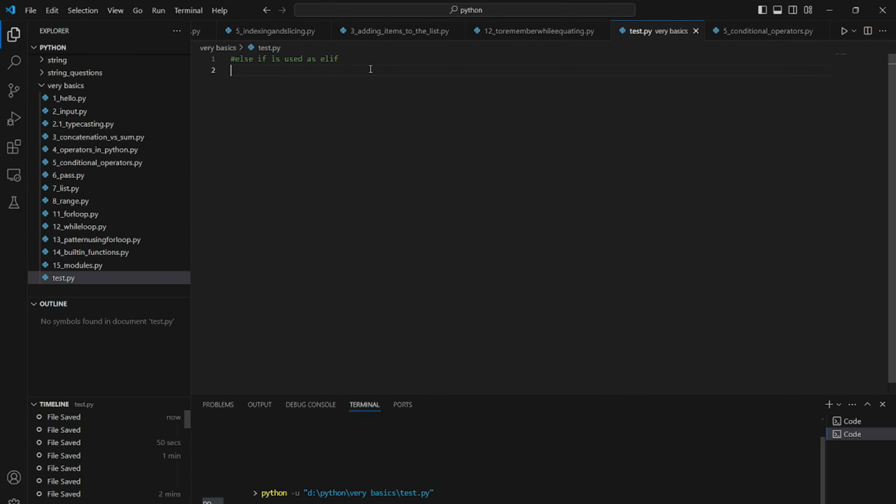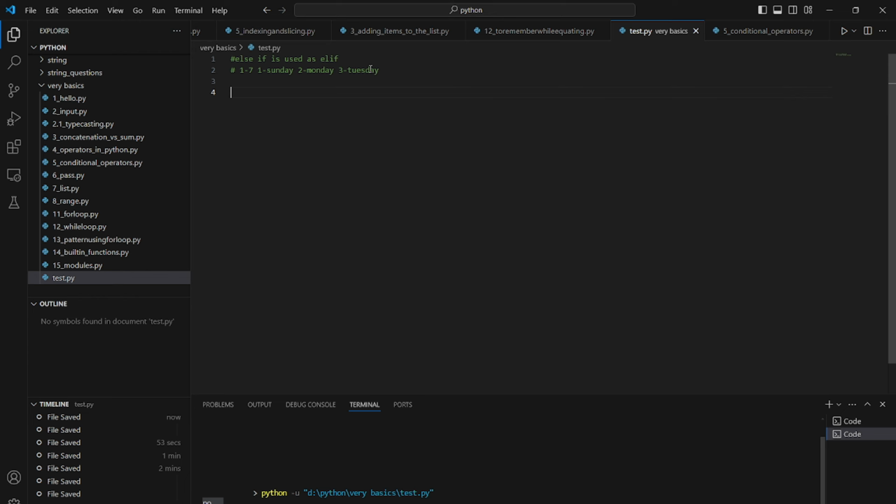So if I want to take any number input from the user, from 1 to 7, and I want to print 1 for Sunday, 2 for Monday, 3 for Tuesday, something like that, then I have to use elif, because there are many conditions for that. If there are many conditions which will be satisfied only if another is not satisfied, in that case we use elif, that is else if.